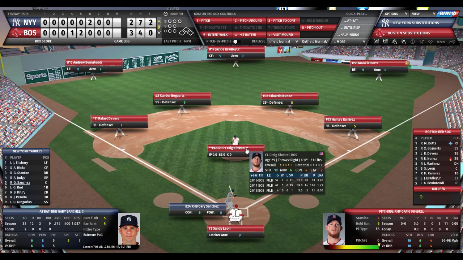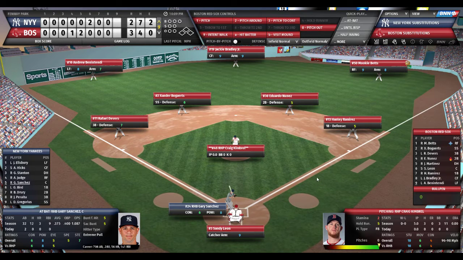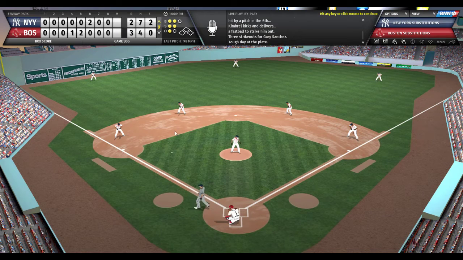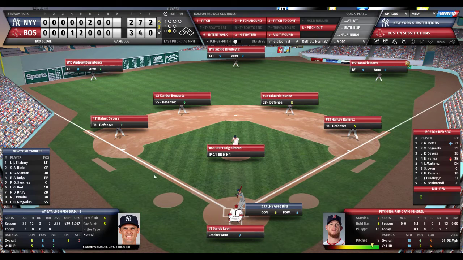So Craig Kimbrel on the year has 1 save, no losses, no wins, 5 innings. He's given up 3 hits, walked 3, struck out 11. And he'll face Gary Sanchez, Bird, and Drury. Sanchez is 0 for 2. Kimbrel deals quickly to Sanchez. 2-2 count. And he strikes him out looking. Wow, 98-mile-per-hour fastball. Sanchez couldn't even pull the trigger. Well, my correction, off-speed pitch. That's why he couldn't pull the trigger. 76-mile-per-hour. I gotta wait. I have to be patient. Wait for the last pitch.